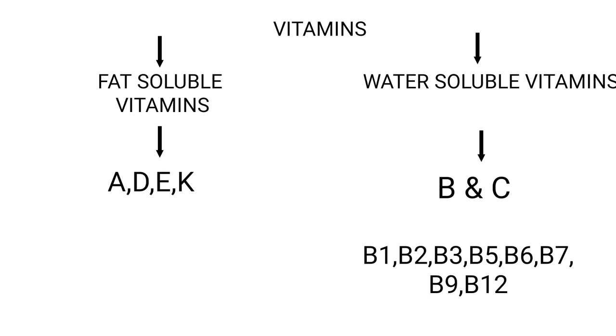Vitamins are of two types, that is fat soluble and water soluble vitamins. Fat soluble vitamins are A, D, E, K, whereas water soluble vitamins are B and C. Again, under B, we have B1, B2, B3, B5, B6, B7, B9 and B12.